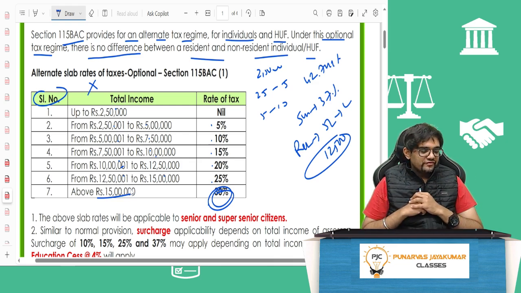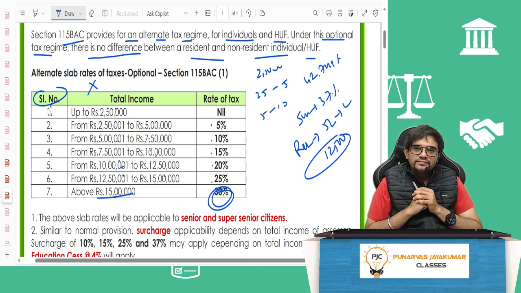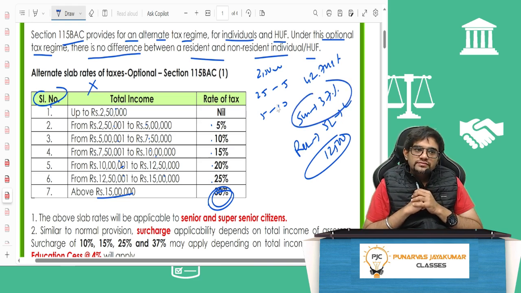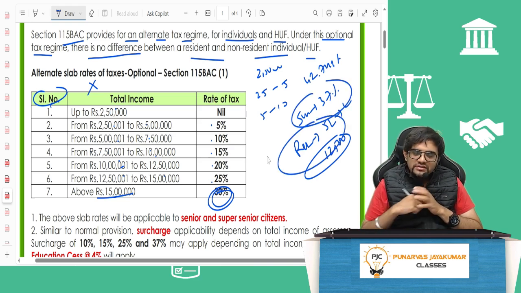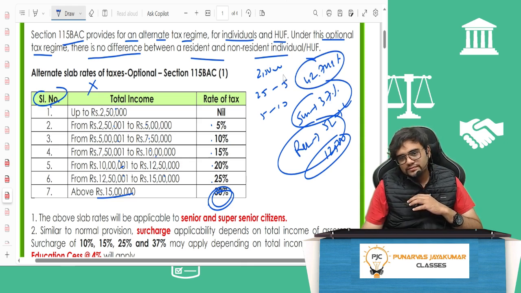In the year Finance Act 2023, before 2023, what was the scene? This was the slab rate. Surcharge was 37%. Rebate was 5 lakh, that is 12,500 rupees. And the maximum marginal rate was 42.744%.